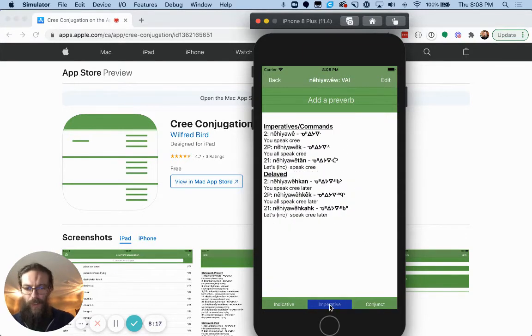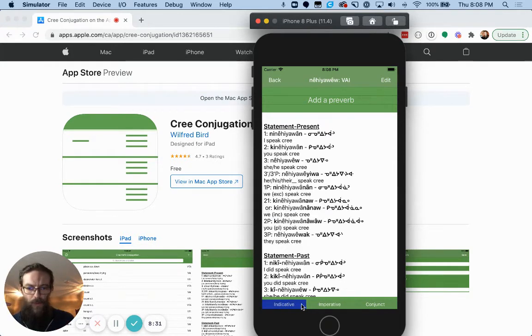And then there's the imperative. So the imperative just means the command form. Nêhiyawê, speak Cree. Nêhiyawêk, all of you, speak Cree. Nêhiyawêtan, let's speak Cree. So this is good. You can just study on your own.